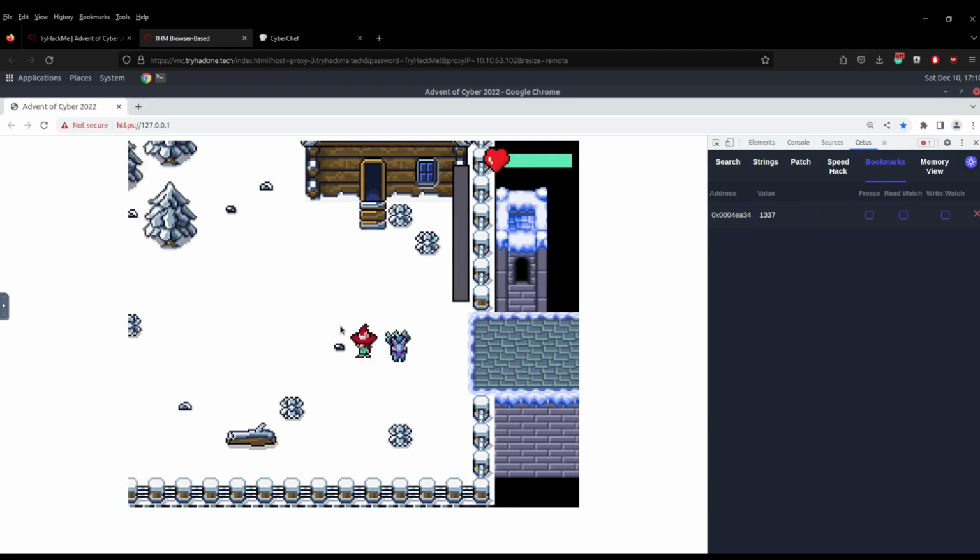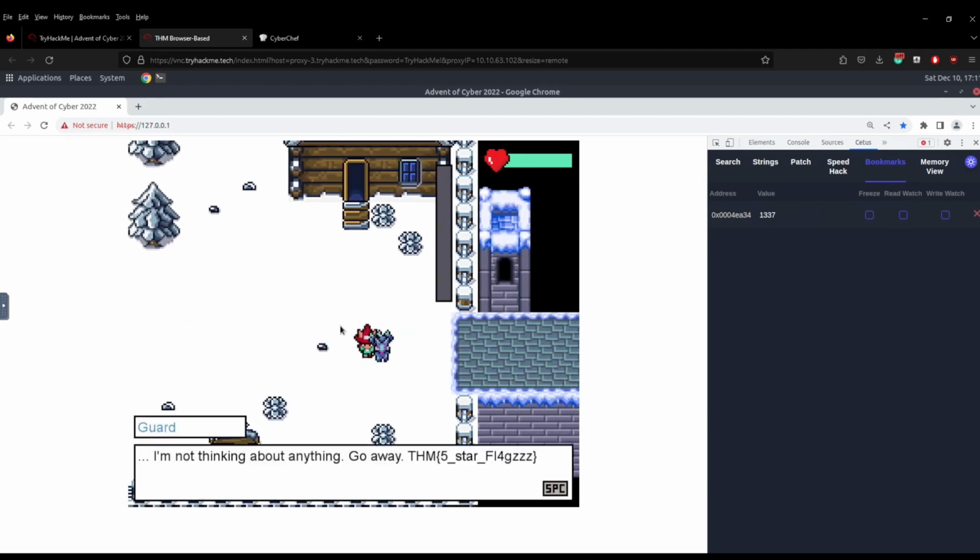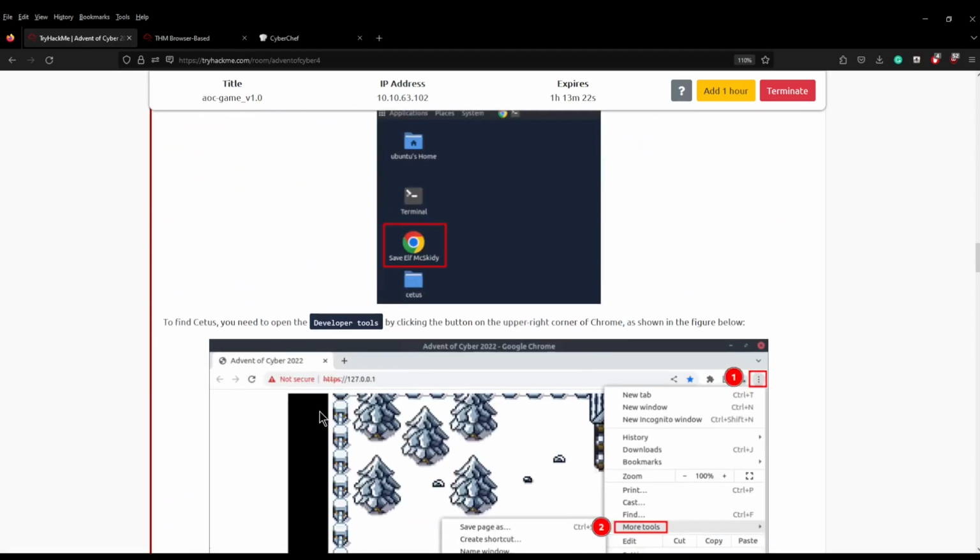And now you can see he's opened the door. And then if we come back and talk to the guard one more time, you can see we get our first flag, which is THM5_star_FL4GZZZ. And we can grab that flag, head back to the room, and we can submit the first flag.